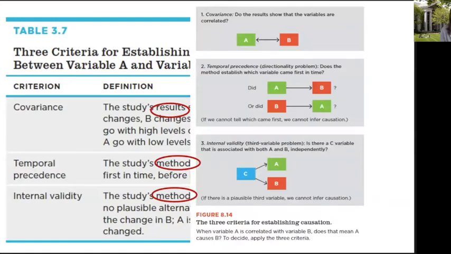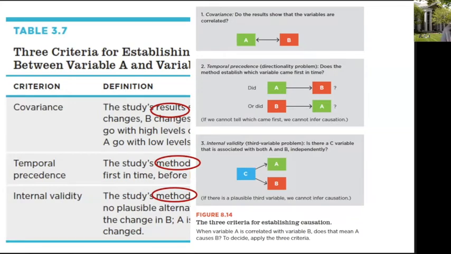And here's another version pictorially of what I'm talking about. So covariance is when A and B just simply go together. You can see that the arrows go in both directions, indicating they're just going together, they're covarying. Temporal precedence is asking whether A came first in the study, followed by B, or did B come first, followed by A, or maybe we can't tell. And then the third variable or internal validity criterion is about this outside variable that might be responsible for the link. So those are the definitions of the 3 criteria.